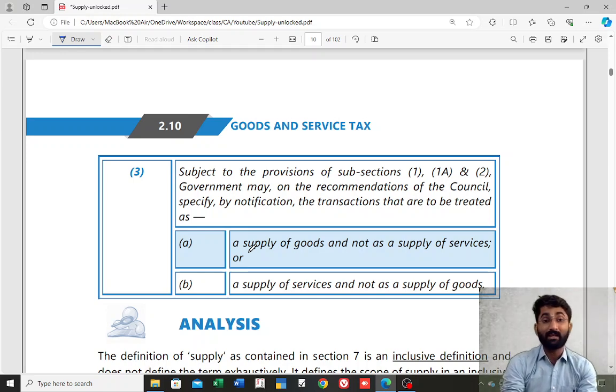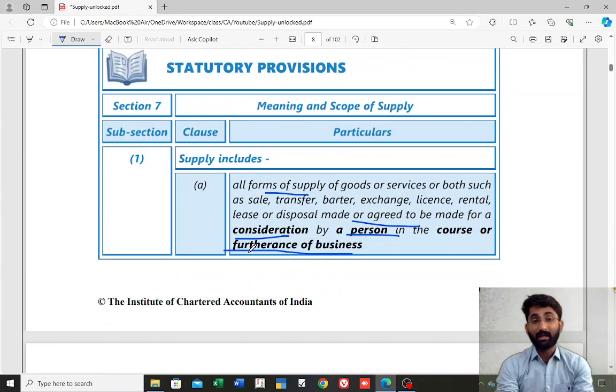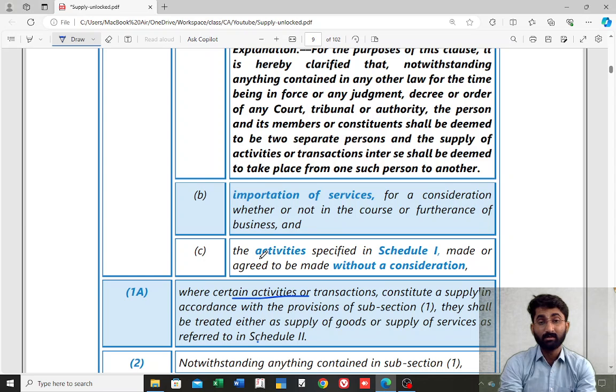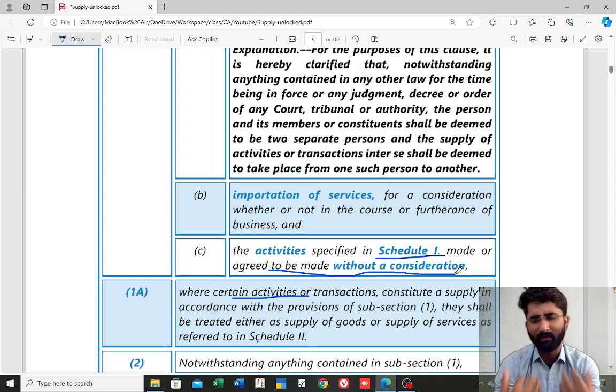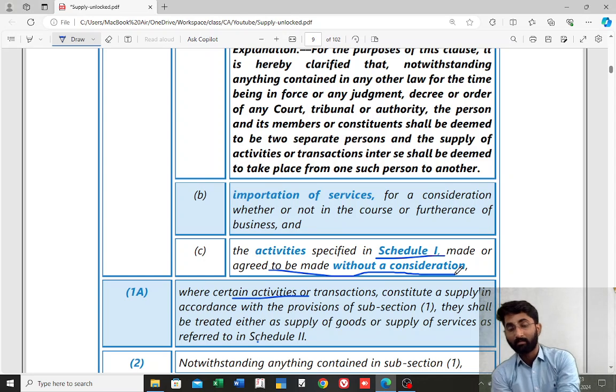What are important things? This is section number 7, subsection 1, A, B, C, in which we have to discuss section number 7, subsection 1, clause C now. The activities specified in schedule 1 made or agreed to be made without a consideration. So there is no consideration. We believe that section number 7, subsection 1, clause A says that if there is consideration, only then it is a supply. But there are some items, even without consideration, we can consider it as a supply.